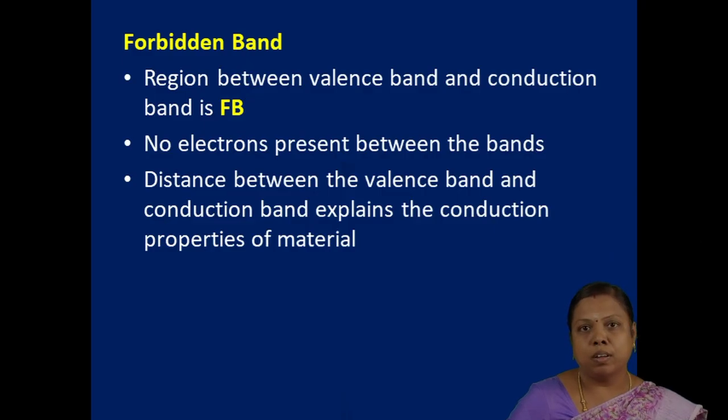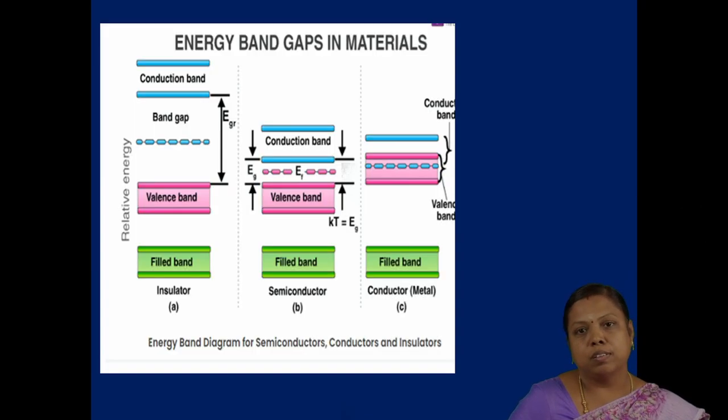Based on the difference in the distance between the conduction band and the valence band, that is the forbidden gap, we classify materials as conductors, insulators and semiconductors. This is the energy gap diagram for different materials.